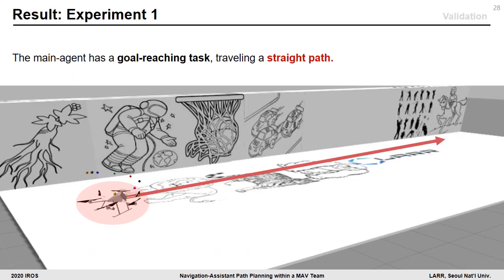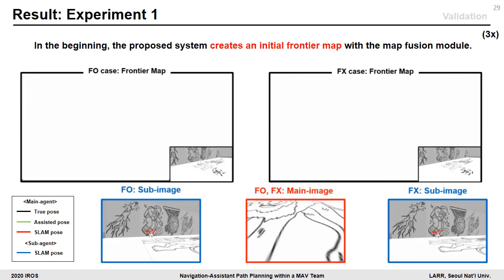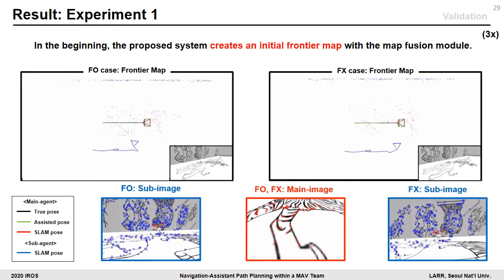In the first environment, the main agent has a goal-reaching mission, traveling a straight path. We evaluate 2 cases of FO and FS in this simulation environment. This slide shows the frontier map and the images of sub and main agent in FO and FS cases. In the beginning, the proposed system creates an initial frontier map with the map fusion module.